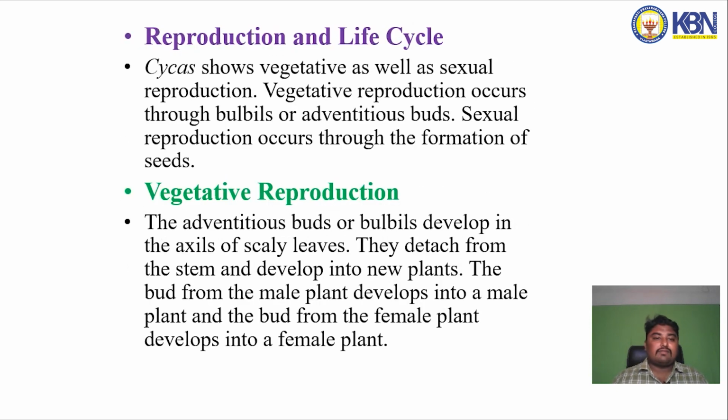The reproductive and life cycles show vegetative as well as sexual reproduction. Vegetative reproduction occurs through the bulbils or adventitious buds. The sexual reproduction occurs through the formation of seeds. The next one is the vegetative reproduction.